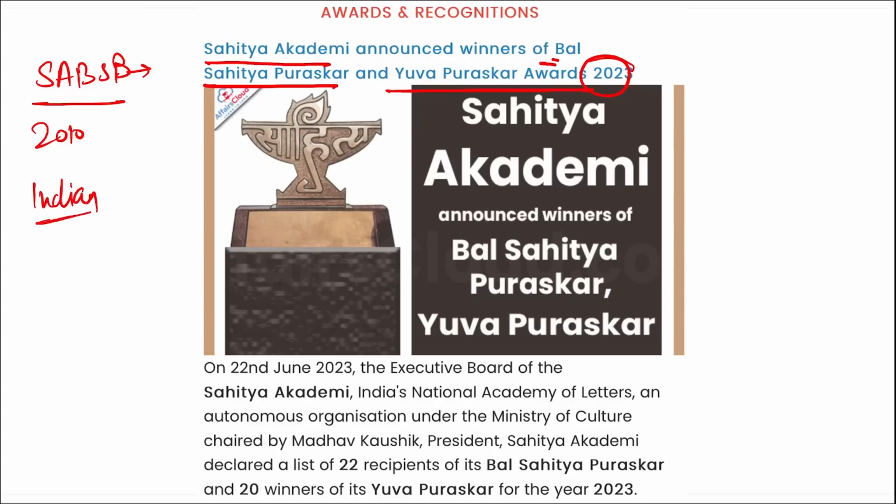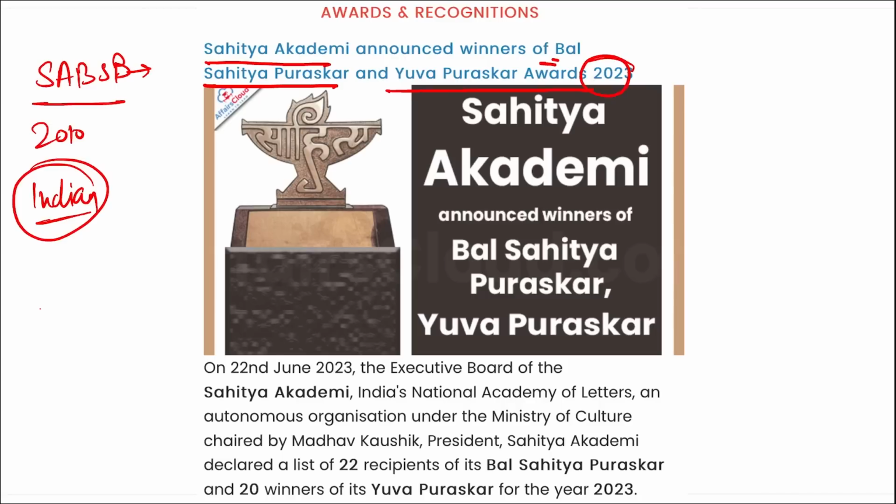This is the most outstanding and precious award by an Indian author, first published in any of the languages recognized by the Academy during the 5 years prior to the year. So remember, the Sahitya Academy Bal Sahitya Puruskar Award is given to the most outstanding book by an Indian author.